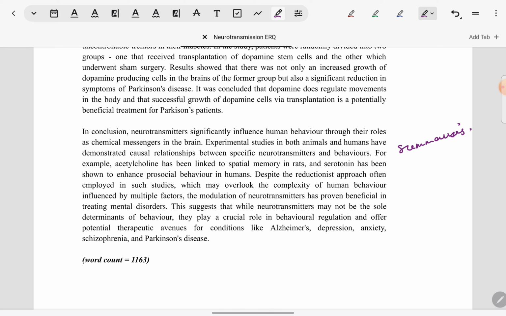Literally, it's just a summarization of whatever has been stated previously. So cause-effect relationship is addressed first, then reductionism, and then finally the potential of neurotransmitters to treat certain disorders. So this summary again scores high on criterion E, because it shows clarity that the respondent is able to consolidate the entire answer finally and give a final picture of what they have tried to discuss in the answer. Also, it remains focused, so it scores highly on criterion A as well.